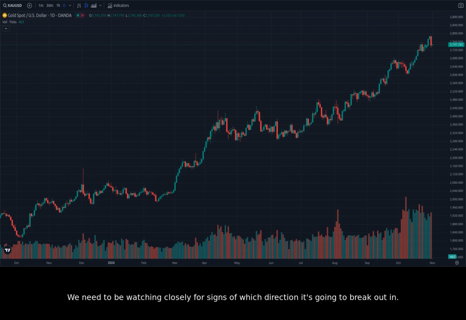We need to be watching closely for signs of which direction it's going to break out in. Let's shift to the hourly chart and get a more detailed view of the recent price action.